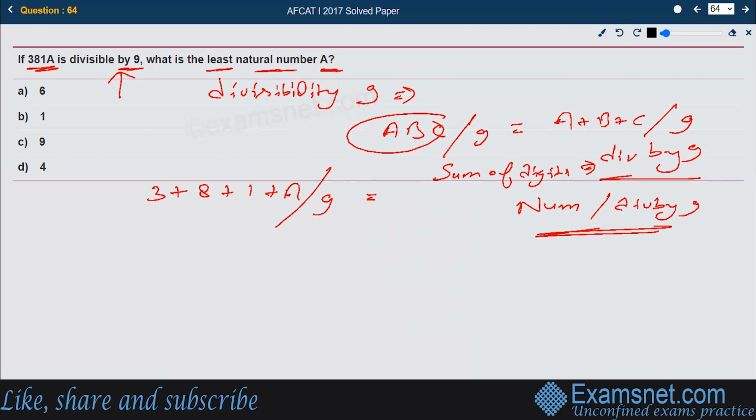So let us add them together. It is going to be 12 plus a is divisible by 9. The next number after 12 which can be divided by 9, in the table of 9, is obviously 18. So we can easily say that 12 plus a is nothing but 18.